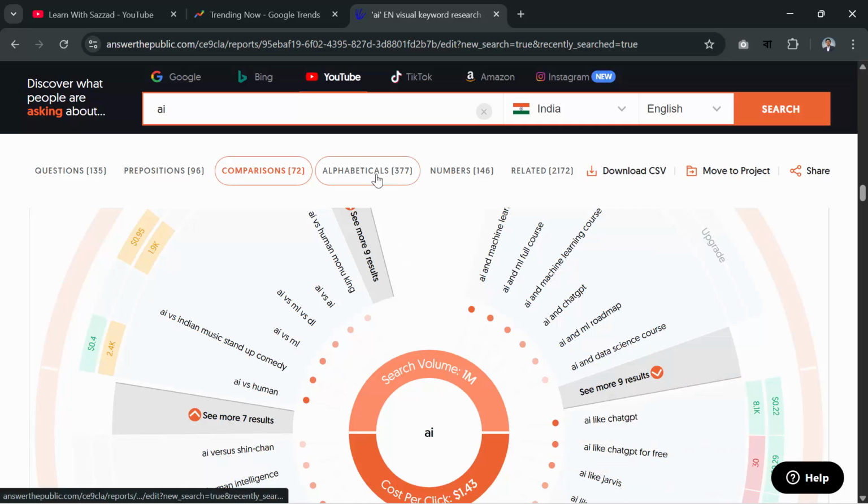As you can see, alphabetical 377, numbers 146, related 2170. You can download the CSV file regarding all these ideas. Now you can get all the video ideas from answerthepublic.com. So make sure you try this and comment how it works.